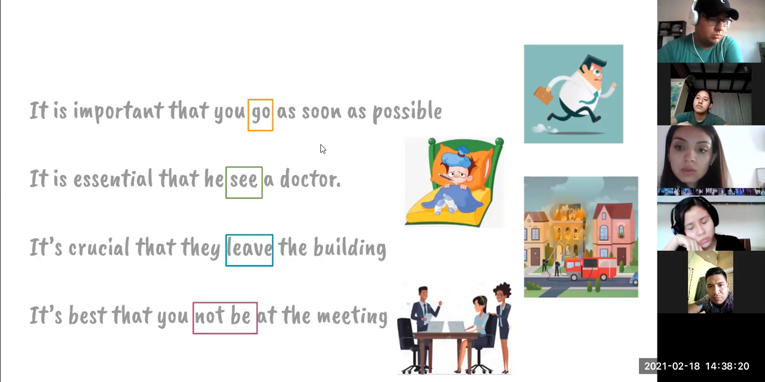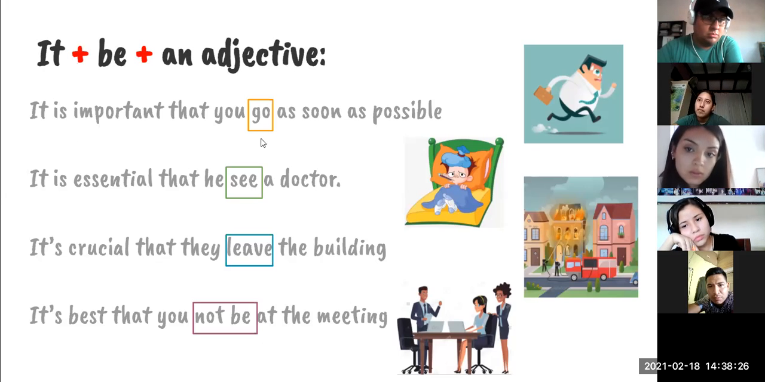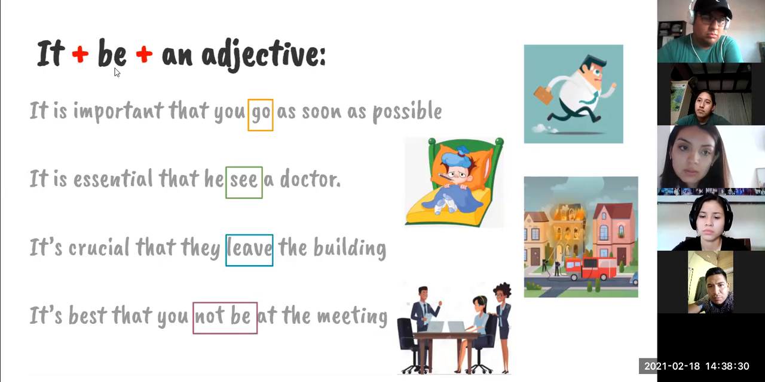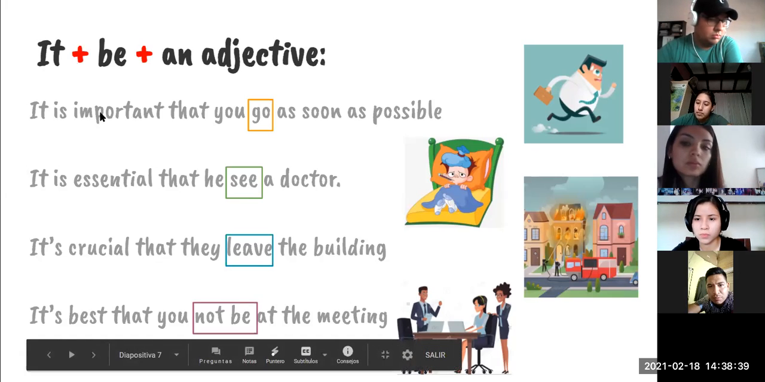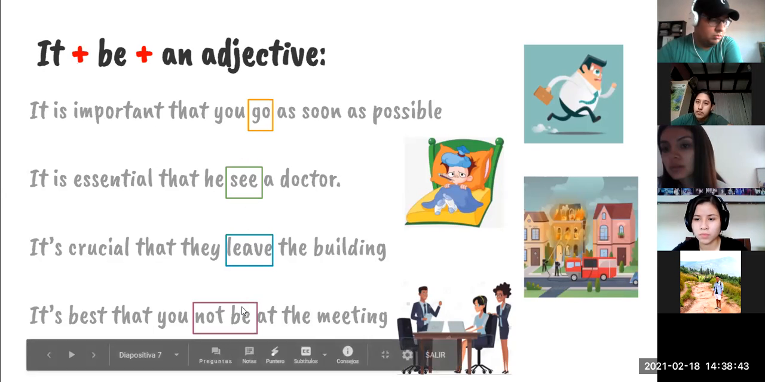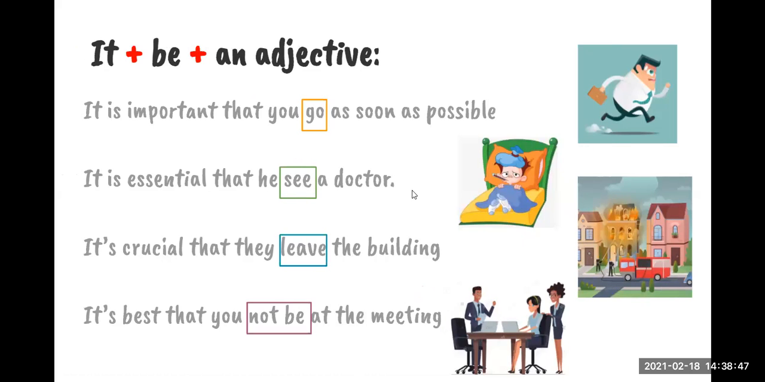okay? And if you listen in the video, we have here this form that can be used with subjunctive verbs, okay? It, the verb to be, okay? And an adjective. For example, important, essential, crucial, and best, okay? So we can use an adjective, and after that, we can use a subjunctive verb. We're going to see some other examples here.